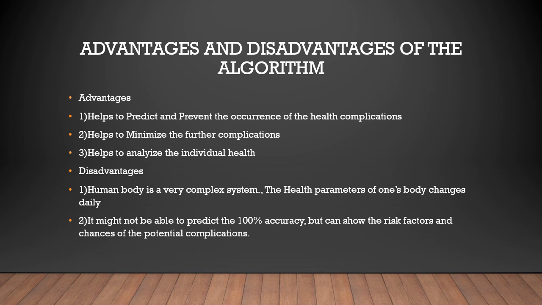Unlike many symptom checker tools or AI diagnostic tools which analyze based on symptoms, my system takes health parameters rather than symptoms, because diseases might show different symptoms in different people. One of the major disadvantages is that since the human body is a very complex system, health parameters continuously change, so it is impossible to predict with 100% accuracy, but the risk factor and the chances of potential complications could be drawn.